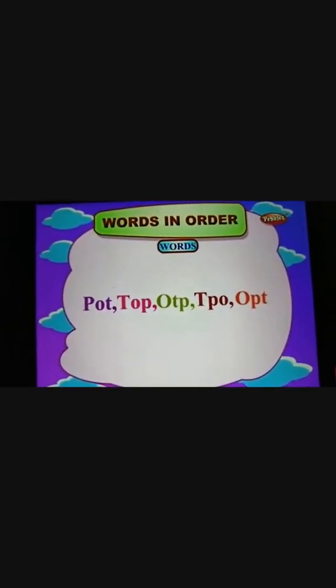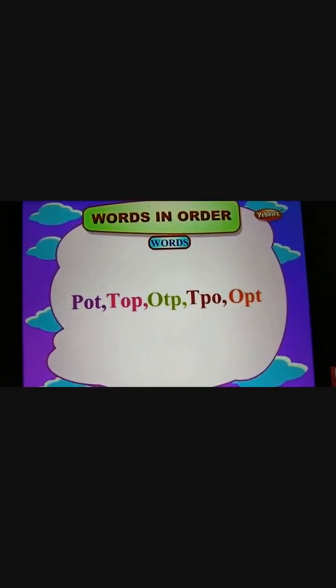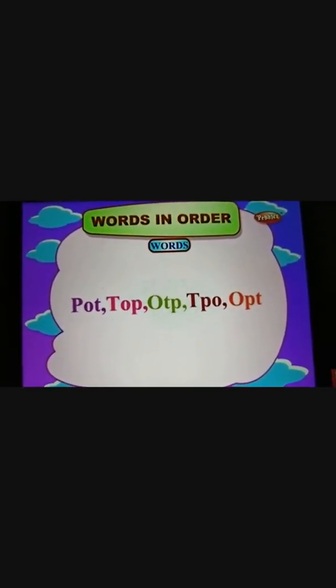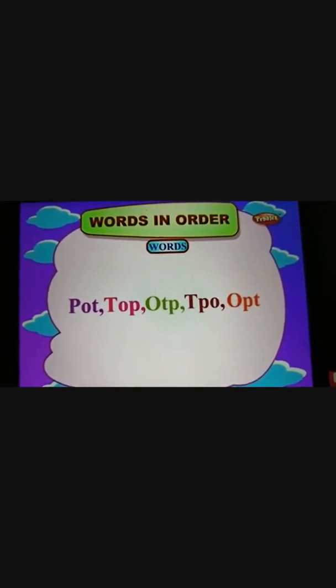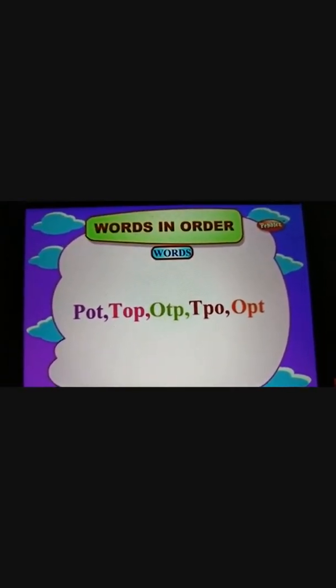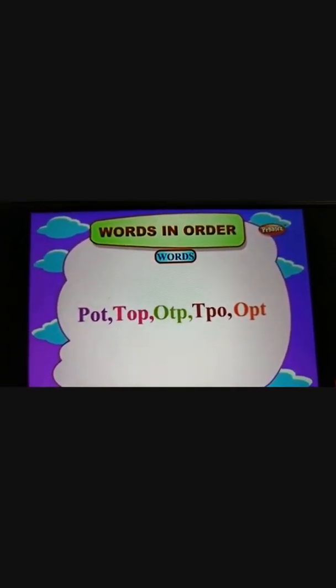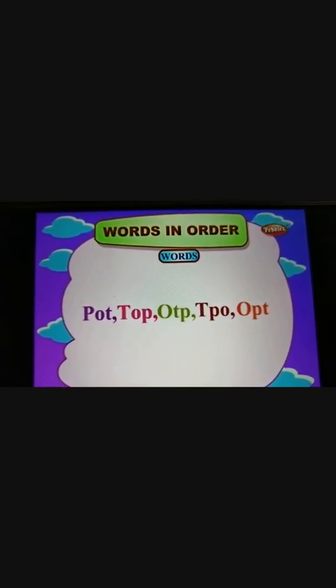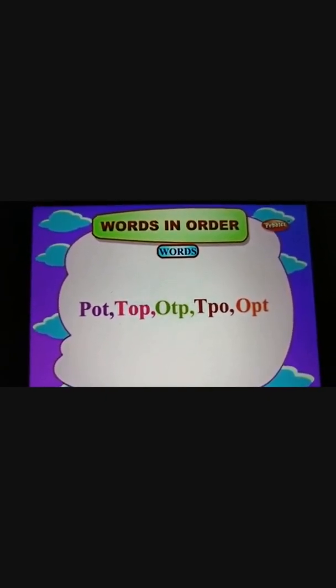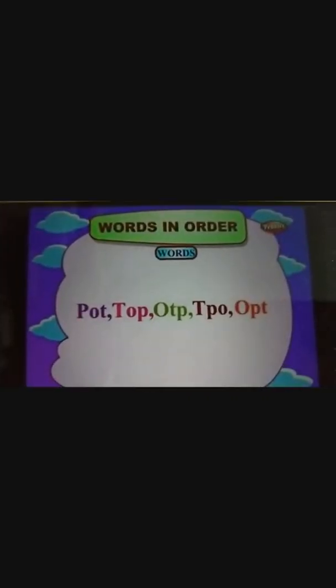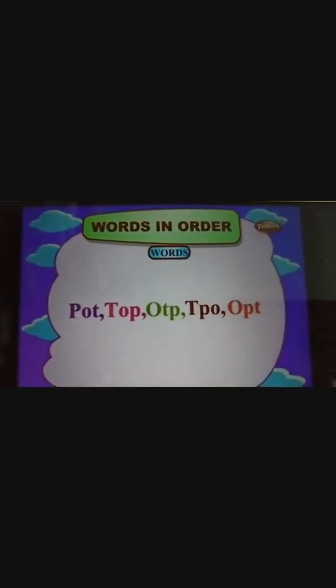They can be pronounced as pot, top, opt. Now all these three have meaning, so we can say that only these three groups of letters or alphabets can be termed as words.